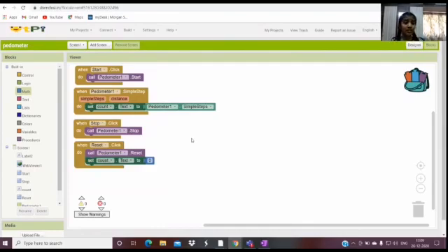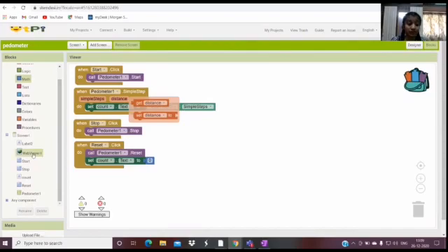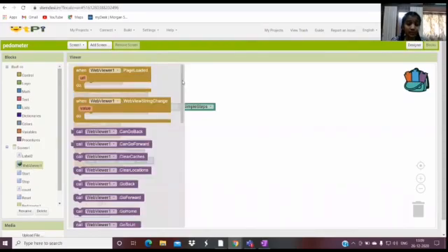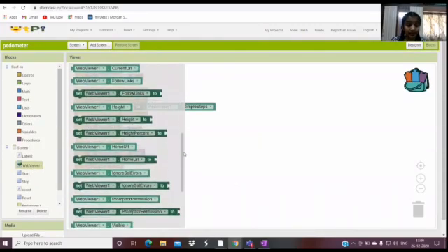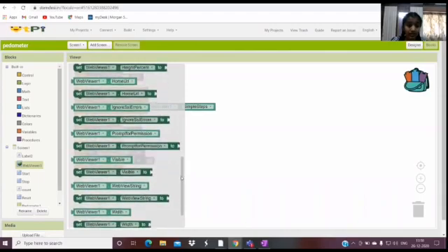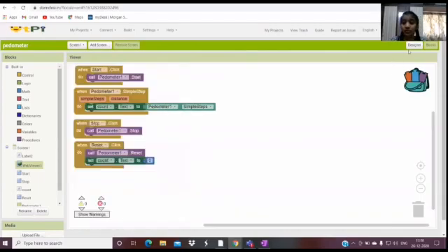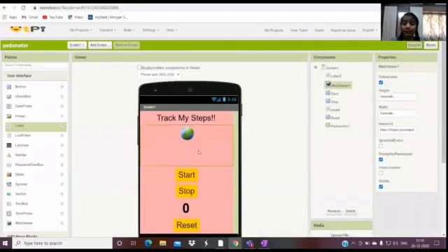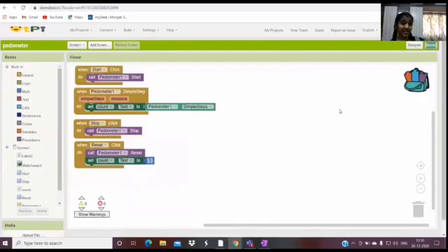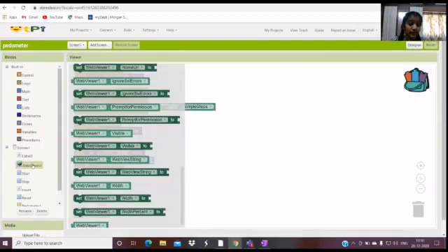So now we forgot something, which is our GIF, which we took now. Or if you are taking an image, you could also use that. Because I used a web viewer, I'm going to click the web viewer section. And there's something known as visible. So what we could do is click the designer option and make this non-visible. So it will be visible after I click the start button. Let me click the web viewer.